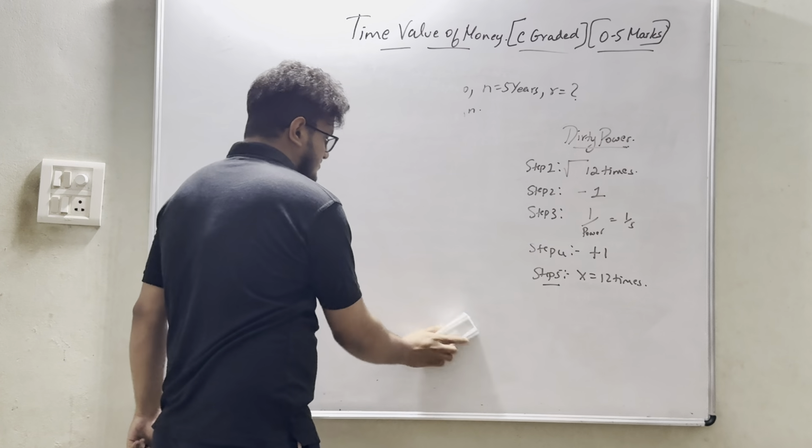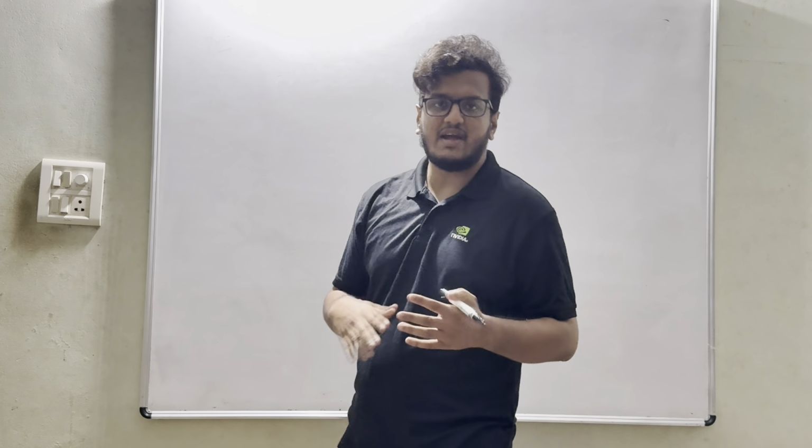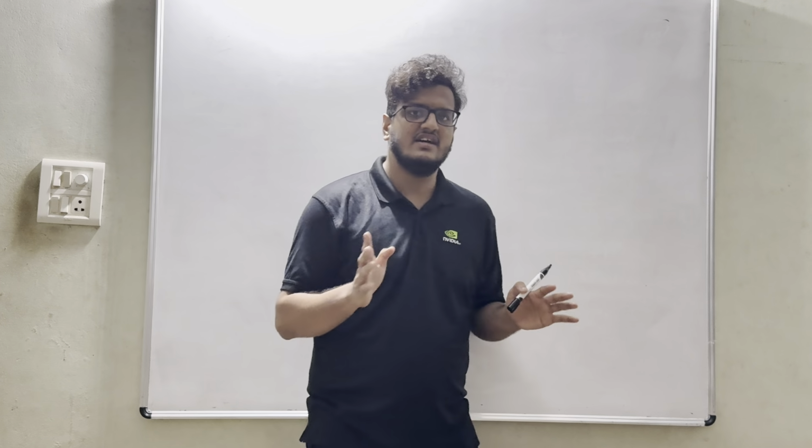So what we learned? We learned about future value, we learned about present value, we learned about simple interest and compound interest. How do we calculate interest? Interest is nothing but future value minus present value. We learned about present value of cash inflows and present value of cash outflow. How do we calculate present value factor? Present value factor is nothing but 1 divided by 1 plus R. We also use it as present value factor or a discounting factor, capitalization rate, cut-off rate, cost of capital, everything. Every term would be given. That is nothing but our R.